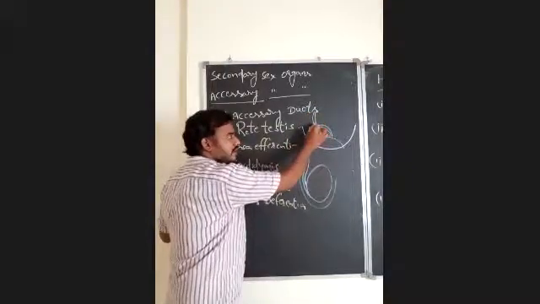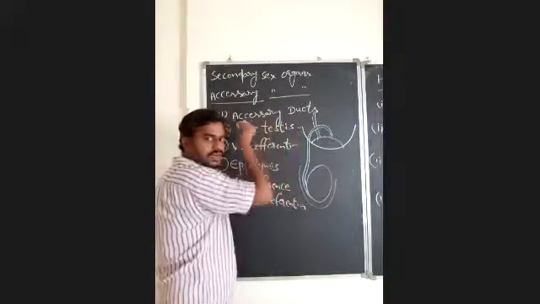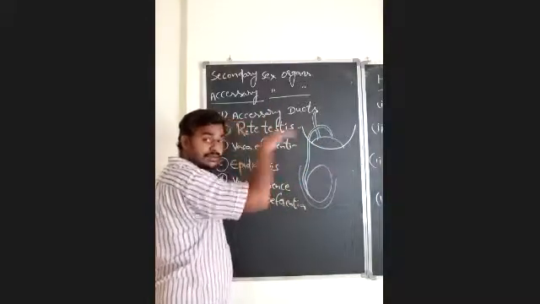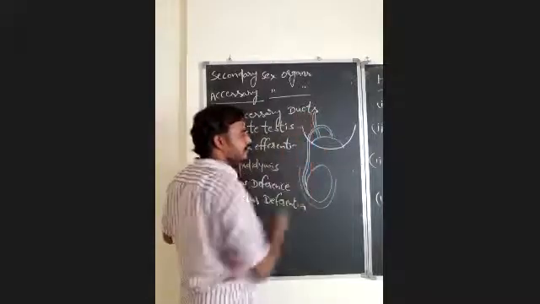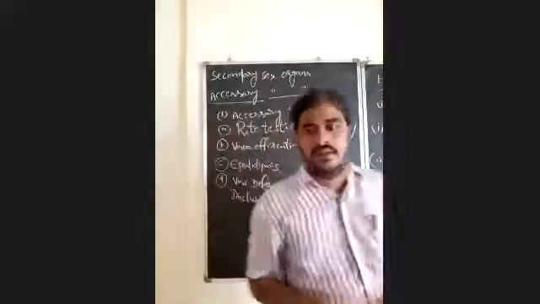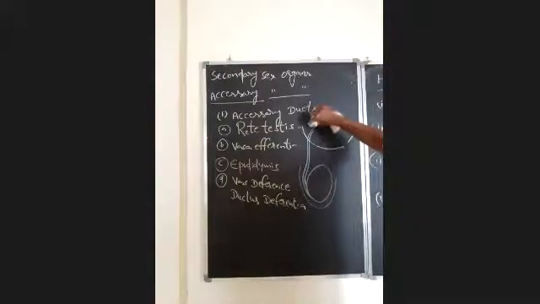So it passes from the scrotal cavity into the abdominal cavity. It will cross dorsally over the ureters and also the urinary bladder. And then what will happen here?